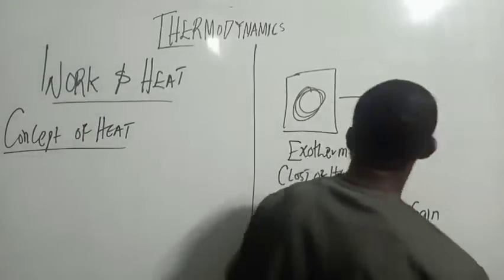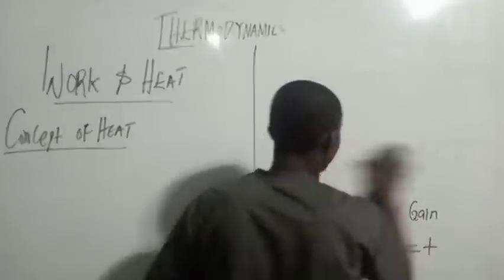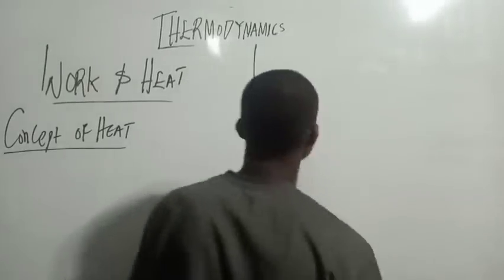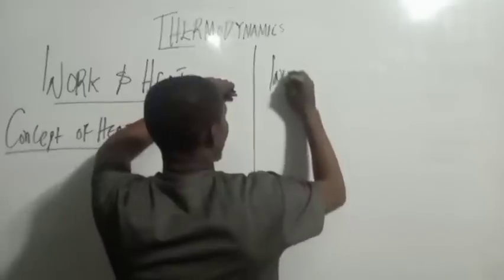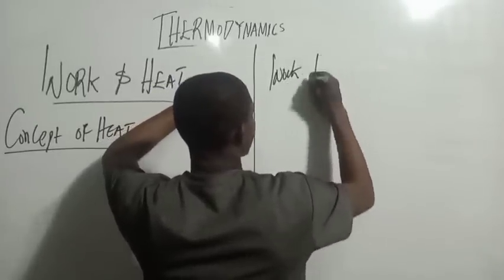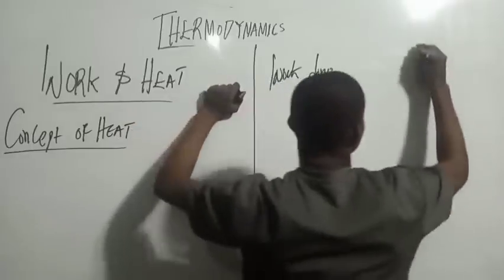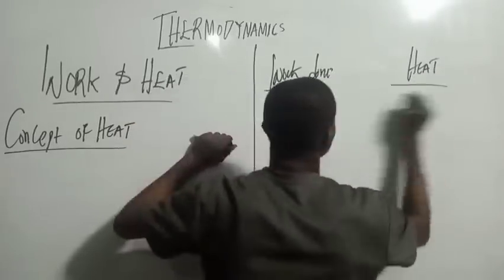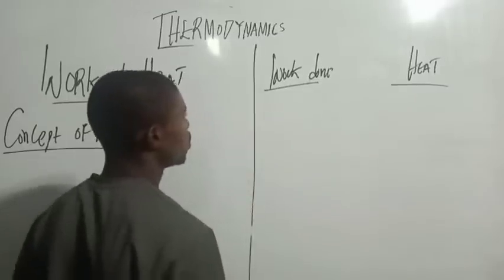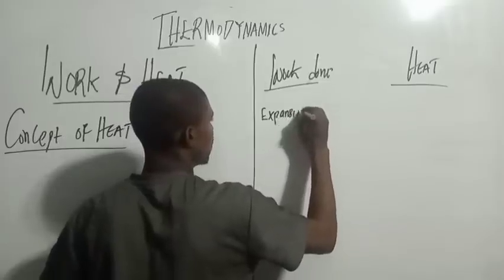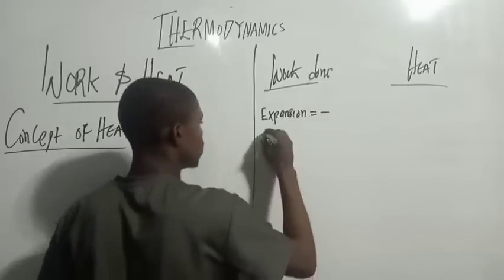So we talk about work done. Work done and it. So here we have expansion, which is negative.